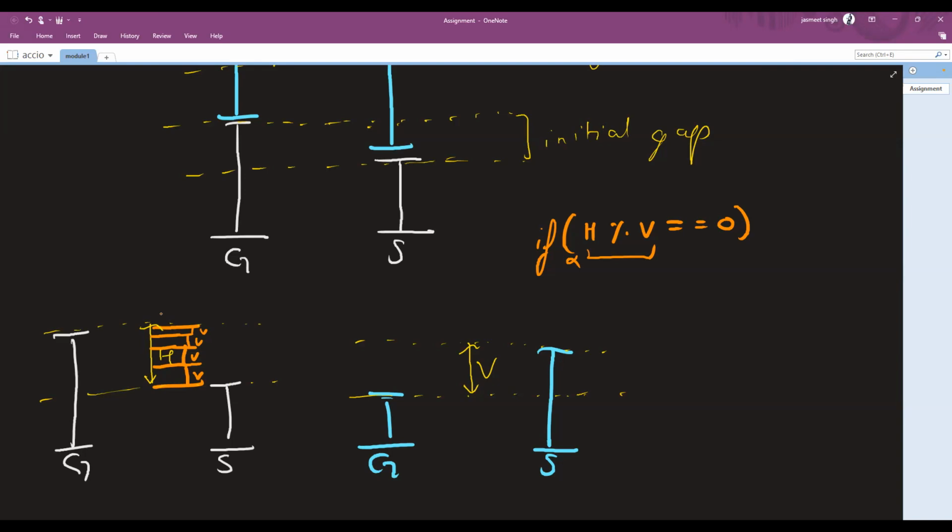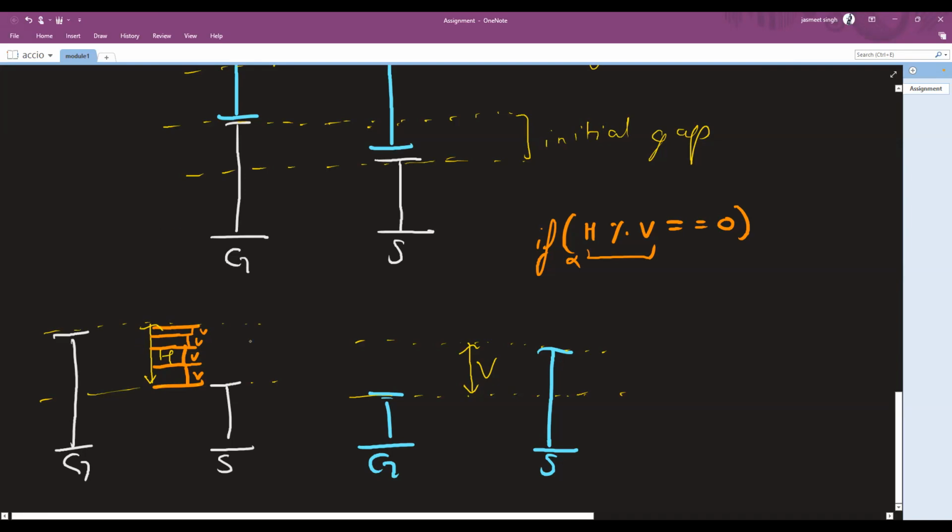So I know that the velocity difference is 1. So am I able to achieve 2 units of height difference by the velocity difference of 1? Yes, perfect. 1 twos are 2. So that's what I need to check.